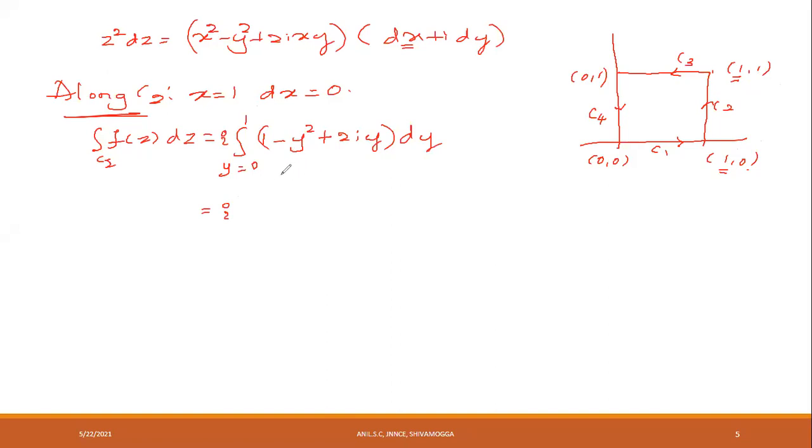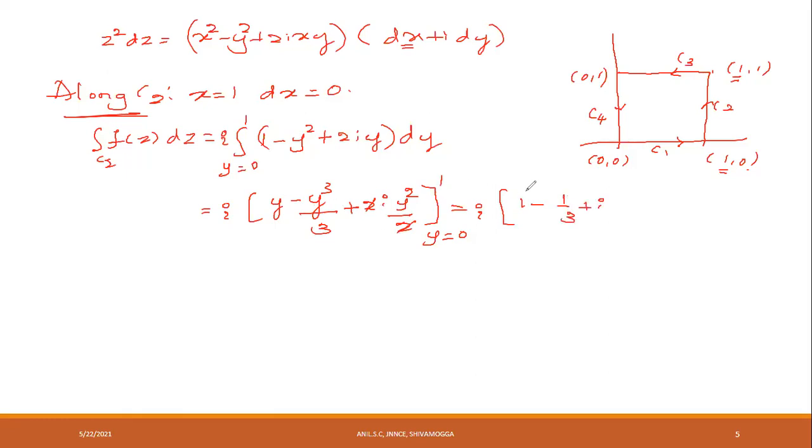Integrate this. The integral of 1 is y. The integral of y square is y cube divided by 3. Plus 2i into the integral of y, which is y square divided by 2. Limits from y equal to 0 to 1. Cancel this 2 with this 2. This is equal to i into, now apply the upper limit. y is 1, minus y cube by 3 is 1 by 3, plus i into y square is 1.